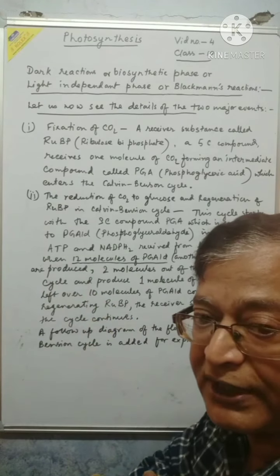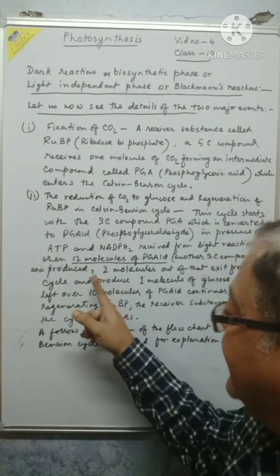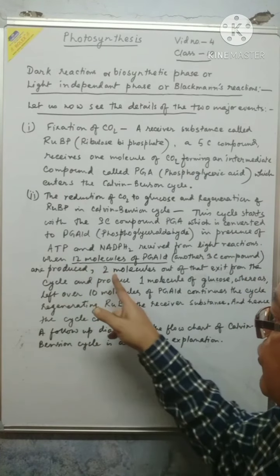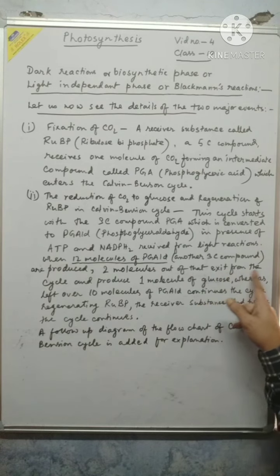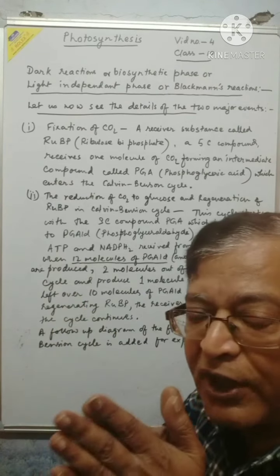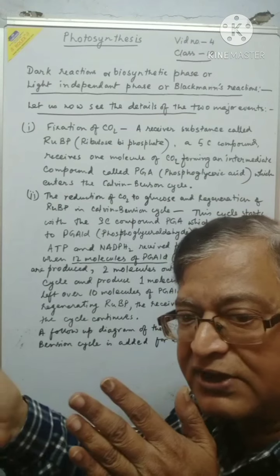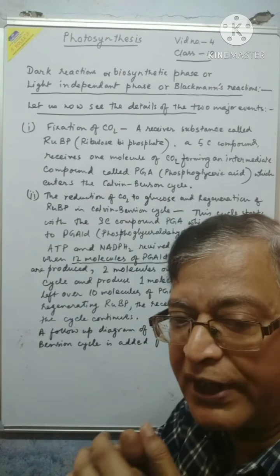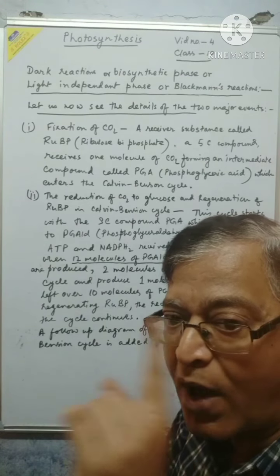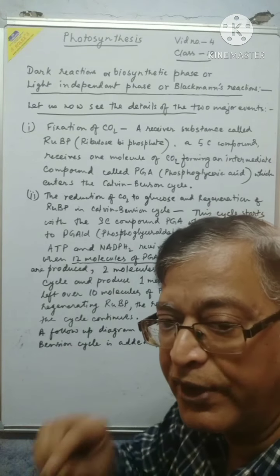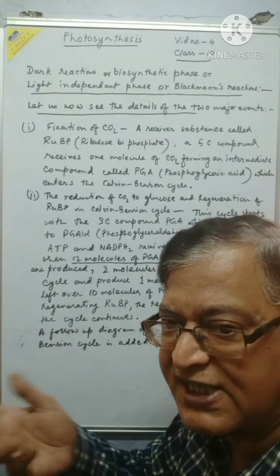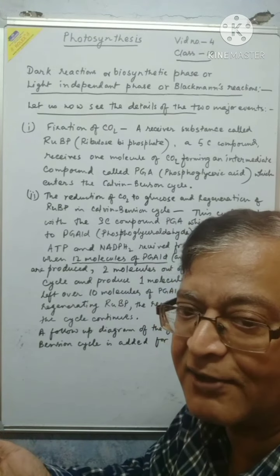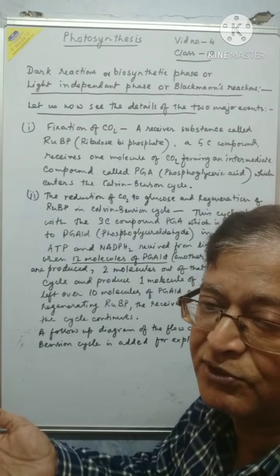When these 12 molecules are accumulated, then out of 12, 2 molecules exit from the cycle. 2 molecules out of 12 go out of the cycle, and those 2 molecules produce 1 molecule of glucose. 2 molecules of 3C compound, 3 plus 3 is 6, and glucose is a 6 carbon compound. 1 molecule of glucose is produced.